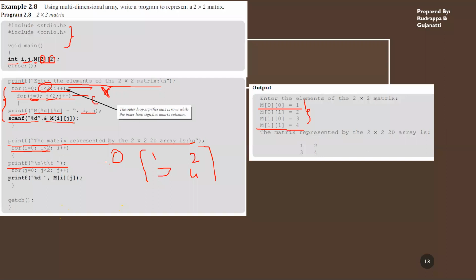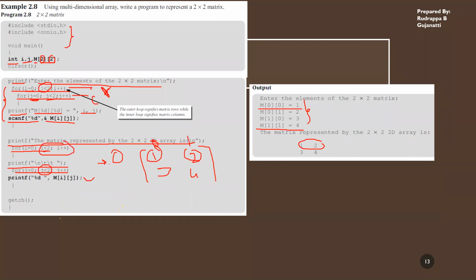So accessing the first index, index is 0. Then using j, you are accessing the column, so it will be 0, 1. So j is equal to 0. This statement will be executed unless and until this condition is false. So first two elements will be accessed and printed over here, 1 and 2. Next the condition fails, it goes and executes the next part over here.